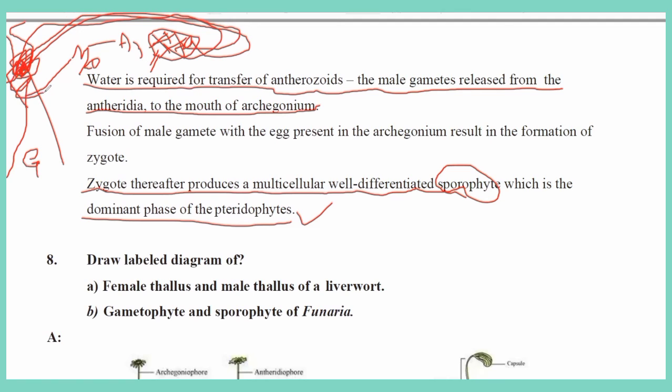That is called fertilization. The result of fertilization is the zygote. This zygote develops into a sporophyte. The sporophyte in pteridophytes is the dominant one. The gametophyte is the recessive one.